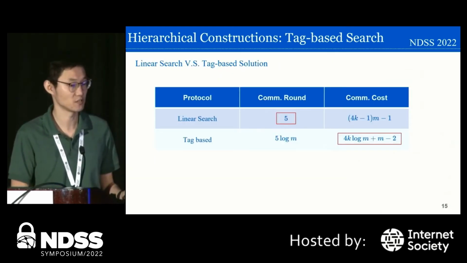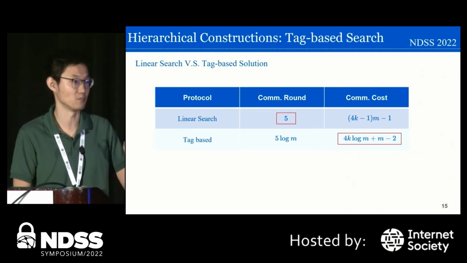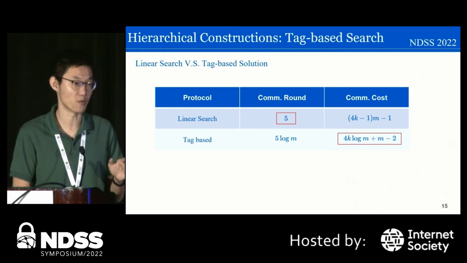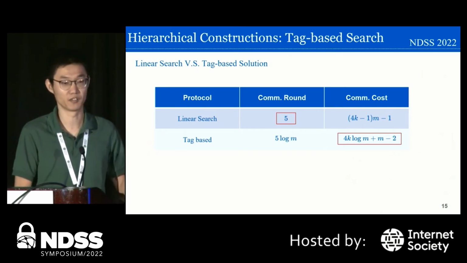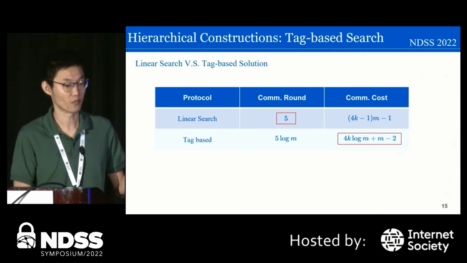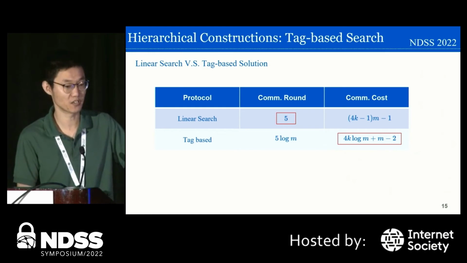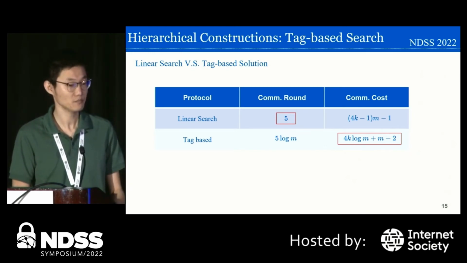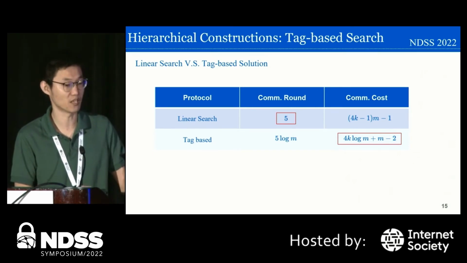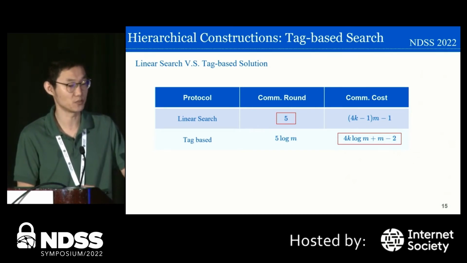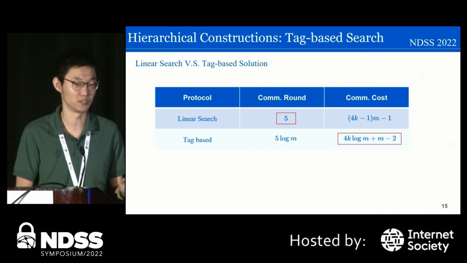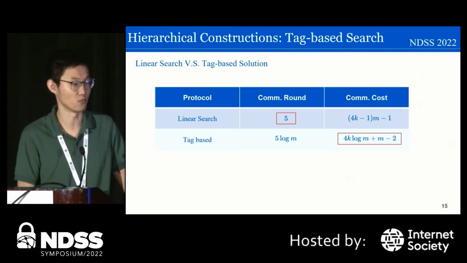In the tag-based search, we can see that we reduce the number of comparisons from linear to sublinear, log times, because we only need to do one comparison for each layer, and there are in total log m layers. Because of this optimization, the communication cost has been reduced a lot. But the drawback of the tag-based solution is that the round complexity is higher because we need to process each layer one by one, and each layer costs us 5 rounds. So in total, there will be 5 times log m rounds.